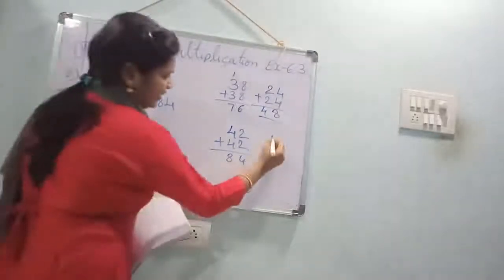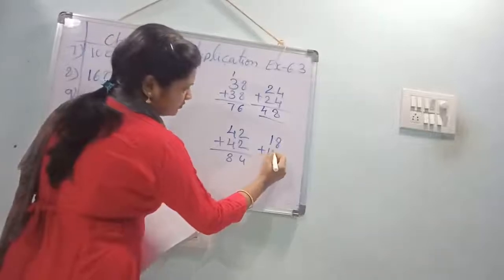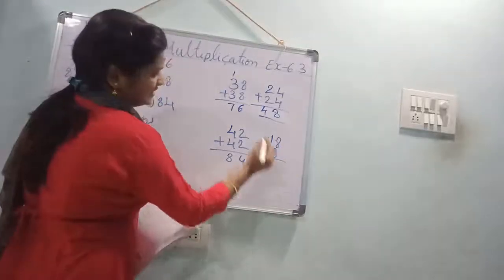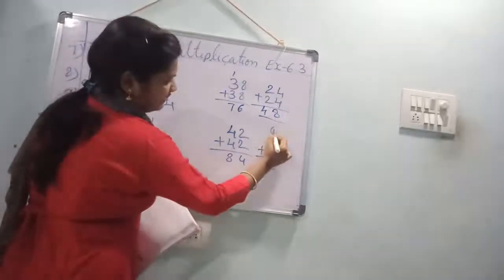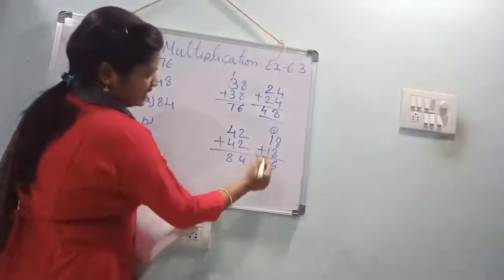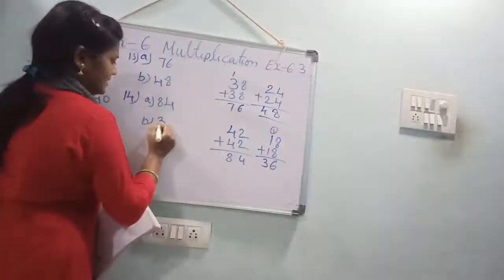B1. What is that? 18. 18 if you double. 8 plus 8, 16. 1 carry forward. 1 plus 1, 2. 2 plus 1, 3. 36.